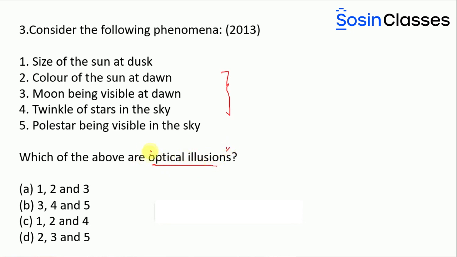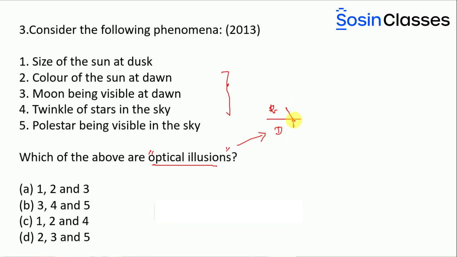Now what is an optical illusion? Basically, if you look into the physics, optical illusion is a phenomena where an object that is not really present is going to appear to you as if it is really present. That is basically called an optical illusion. Why does it happen? It is because light has properties called reflection, refraction and dispersion. When light travels from a rarer medium to a denser medium, it takes a bend.